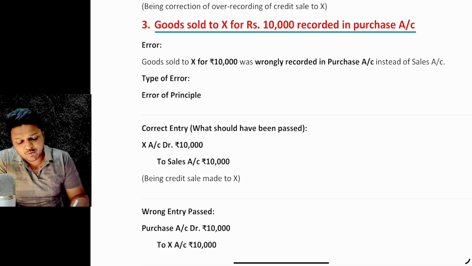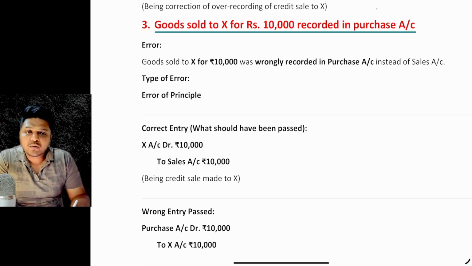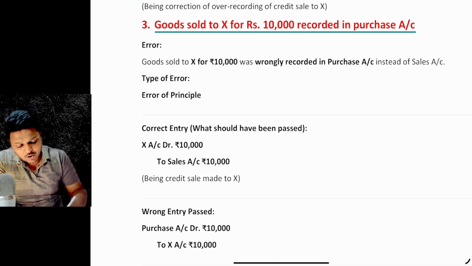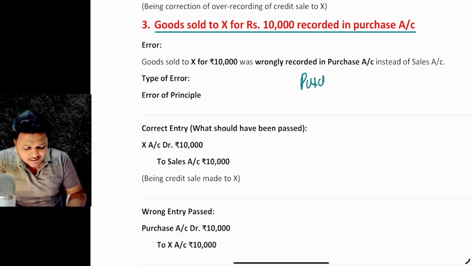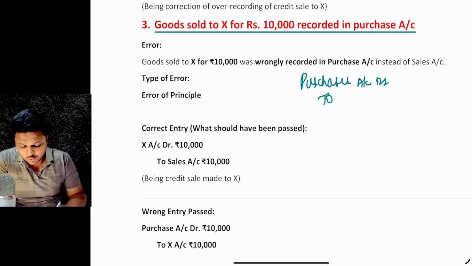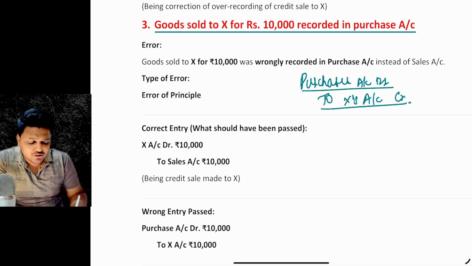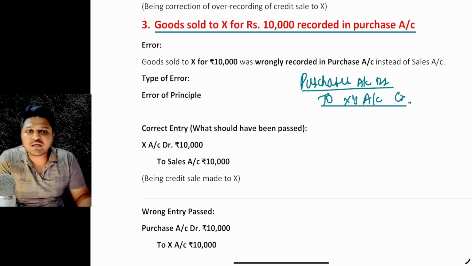The purchases account was debited, and X's account was credited, whereas the opposite was to be done. And which account was to be considered? Sales account was to be considered, right?